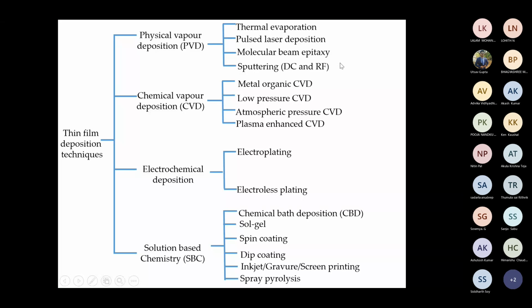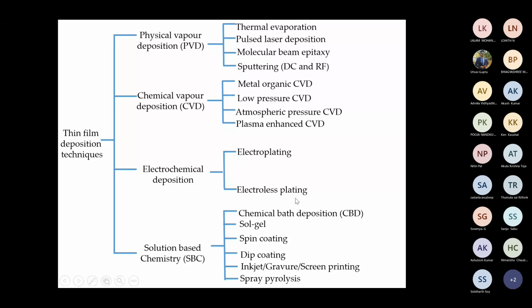Molecular beam epitaxy also requires a similar high vacuum system, but epitaxial growth will form. Then chemical vapor deposition we have discussed: metal organic CVD, low pressure CVD, atmospheric pressure CVD, plasma ion CVD. Then electrochemical deposition, which has two parts, electroplating and electroless plating.